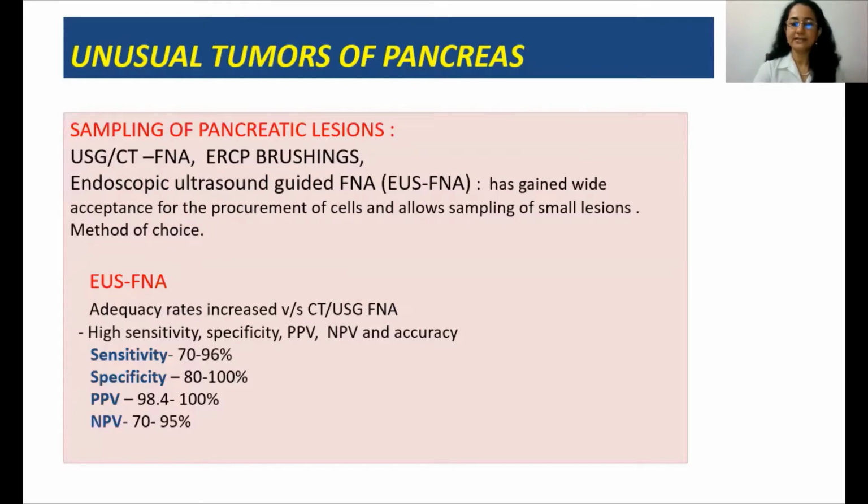Sampling of these pancreatic lesions for cytology can be done by ultrasound or CT-guided FNA, ERCP brushings. However, the endoscopic ultrasound has gained wide acceptance, and EUS FNA is widely accepted for procurement of cells and sampling of even small lesions from the pancreas. It is now the preferred method of choice. The adequacy rates of EUS FNA are much higher, and it has high sensitivity, specificity, and diagnostic accuracy.